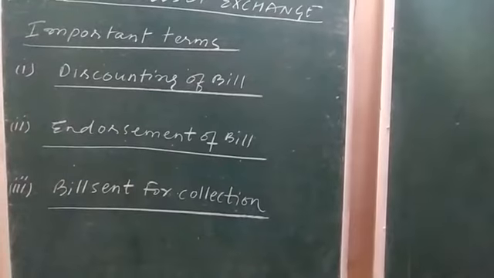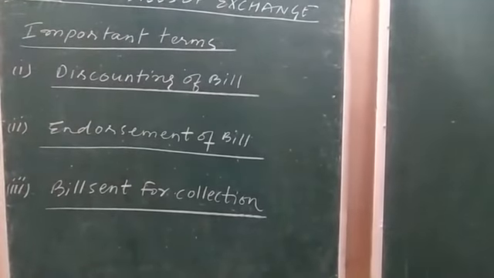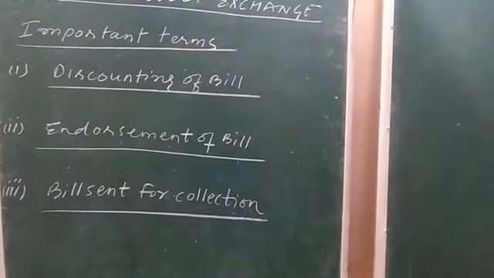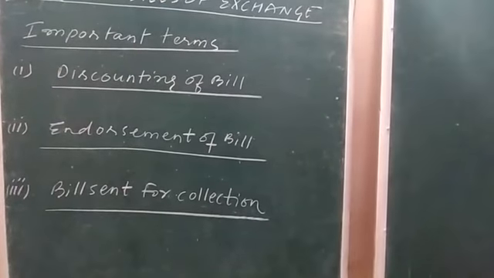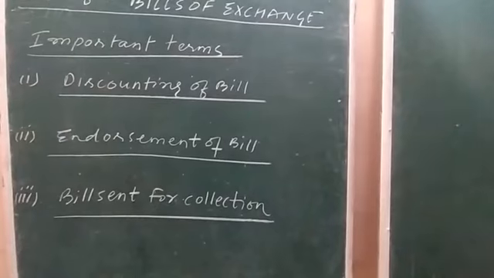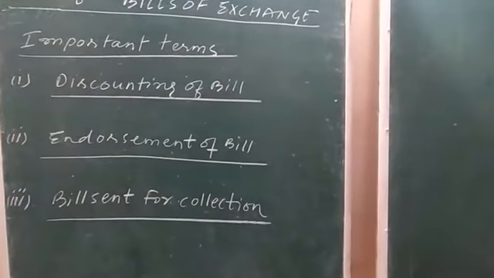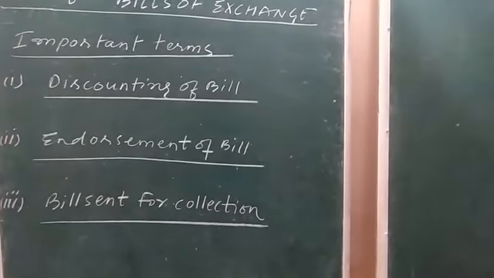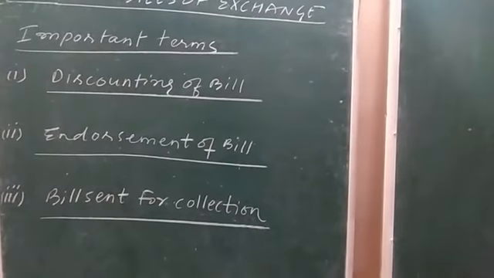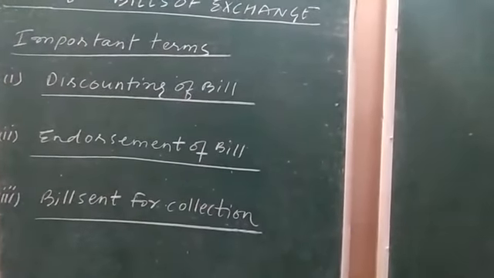Now, this discounting of bill is done by the drawer only. Drawer means the seller, who after the acceptance of the bill of exchange by the purchaser has bill receivable with him. Bill receivable means the payment of the bill will be received in the near future by the drawer.